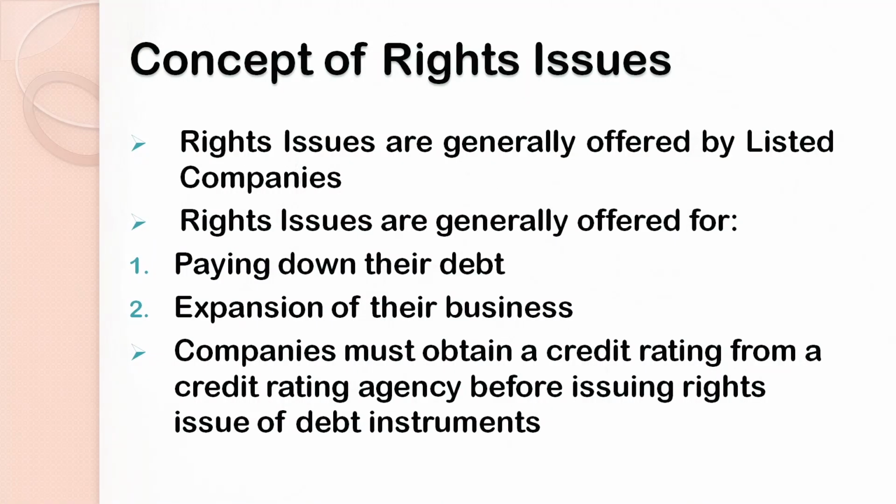Now, let us discuss the concept of rights issues. What kind of companies basically offer rights issues and what are the other terms and conditions? Basically, it is seen that rights issues are floated in the primary market and mostly the listed companies float rights issues in the market. Why listed companies? Because they are already listed on the stock markets, that means the company is already an old company. That's why the rights issues are offered to its existing shareholders. Existing means the company is already existing.